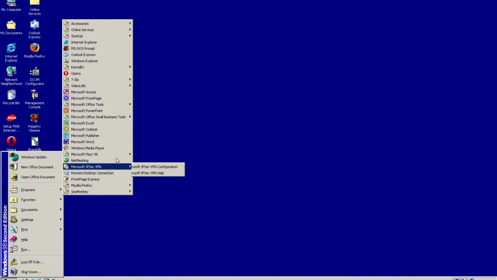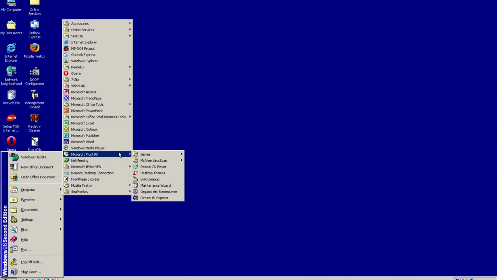And I set it so every time that I boot up, Plus 98 will clean up my computer, and it will optimize it every time the computer starts, which is not in Windows 10 and Windows 7. I mean, you could make a registry key or some sort of startup thing where it would run at startup, but this is a lot easier and more efficient. And you cannot install this on Windows 7 and Windows 10.